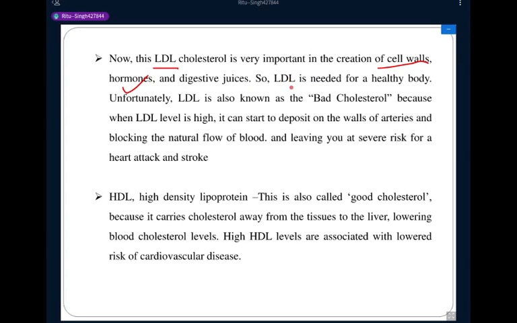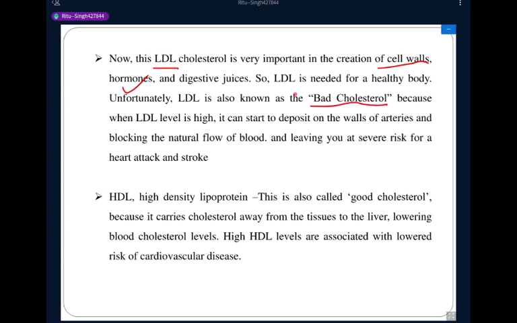So this low density lipoprotein is needed for a healthy body. In the healthy body, for the synthesis of cell wall, hormone and digestive juice, a concentration of low density lipoprotein is required. But unfortunately, low density lipoprotein is also known as bad cholesterol.